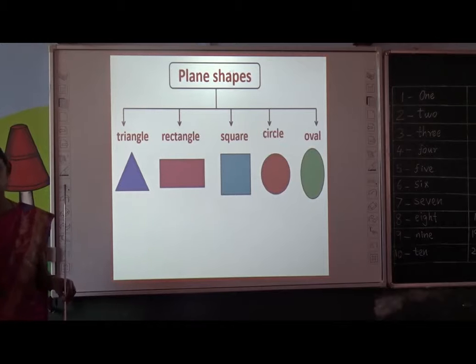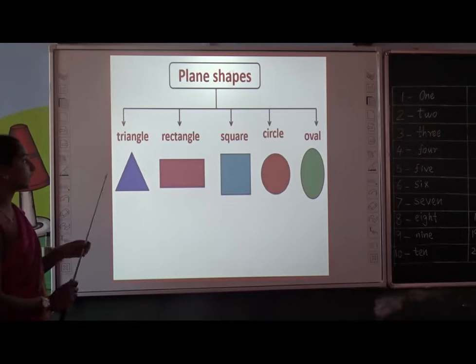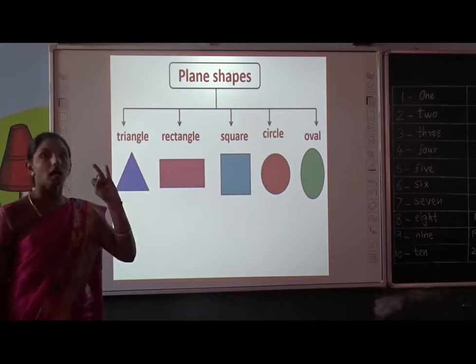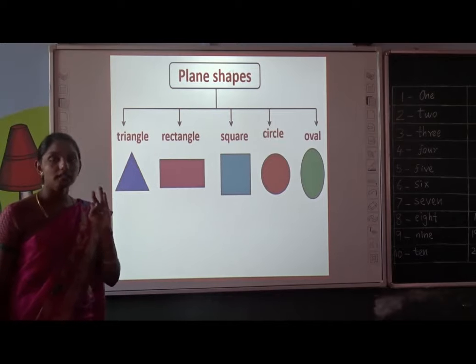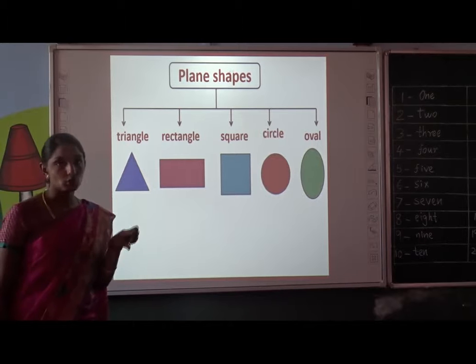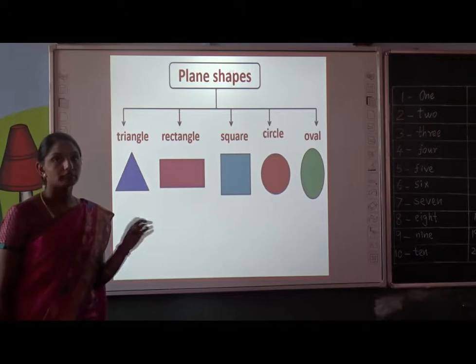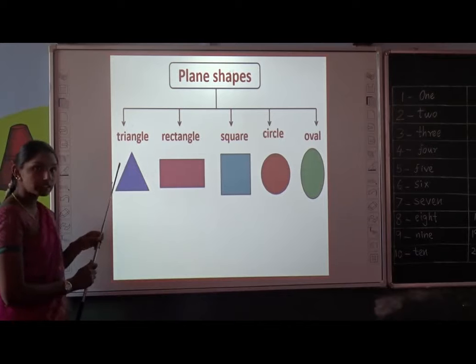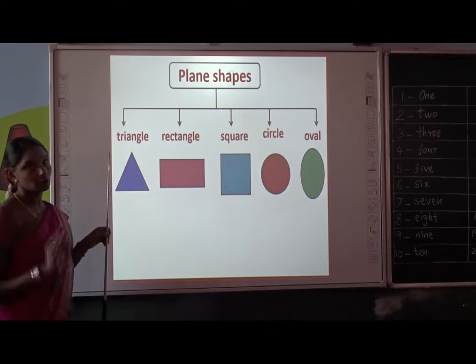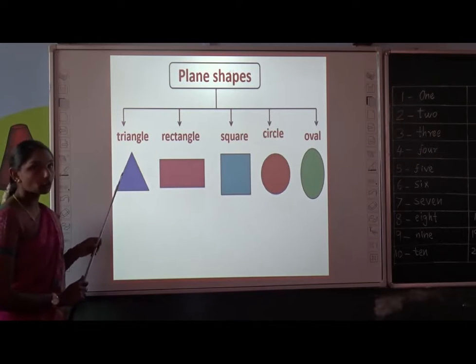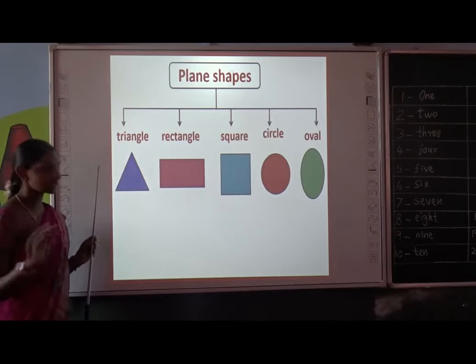Let me tell the important points about plane shapes. Okay, the 4 points you have to keep in your mind. How many sides? How many corners? Whether it is made up of straight or curved lines, how many? And one more thing is the sides of a shape, whether they are equal or not. Okay, see here, triangle has how many sides? 3 sides and 3 corners. Whether it is made up of straight lines, how many? 3 straight lines. That's it.